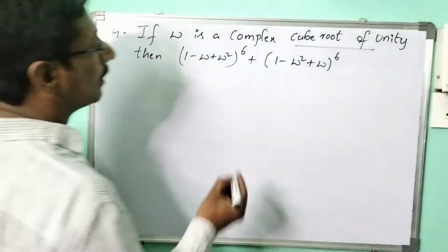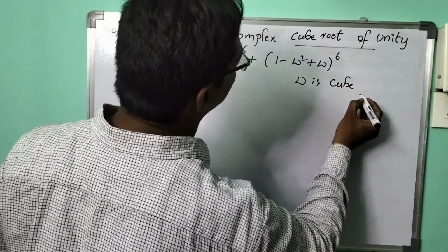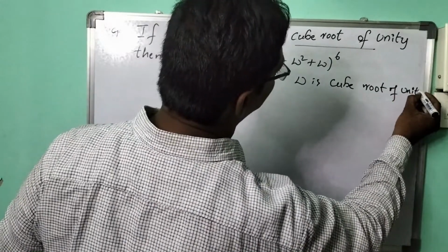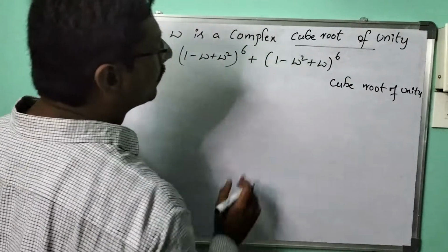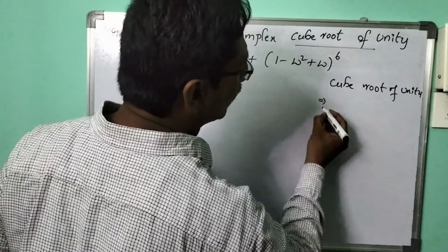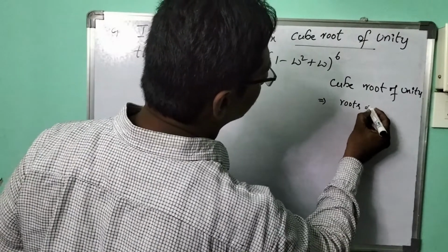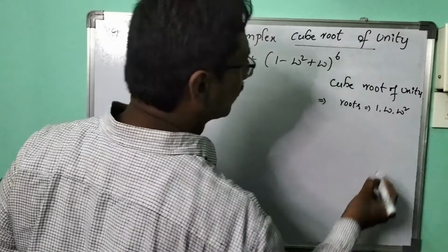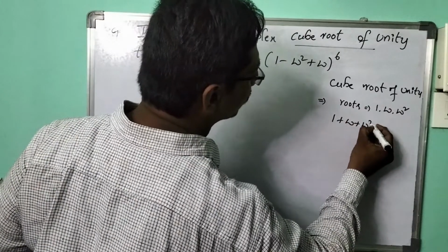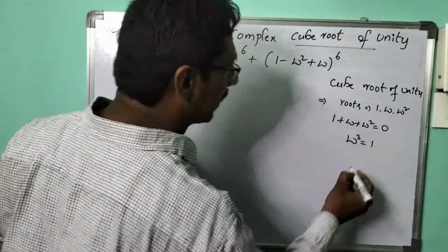What is the condition given, children? Here omega is the cube root of unity. Whenever we have the cube root of unity, then from the given equation you will get the roots to be 1, omega and omega square. In addition, one condition will be there. What is that condition? 1 plus omega plus omega square equal to 0. Now here omega cube will always be 1.